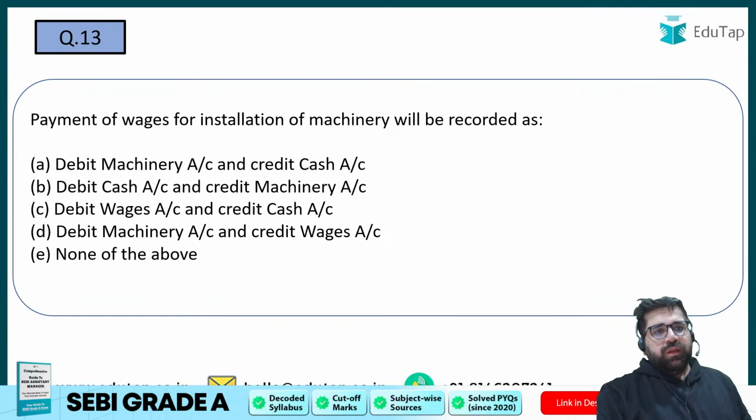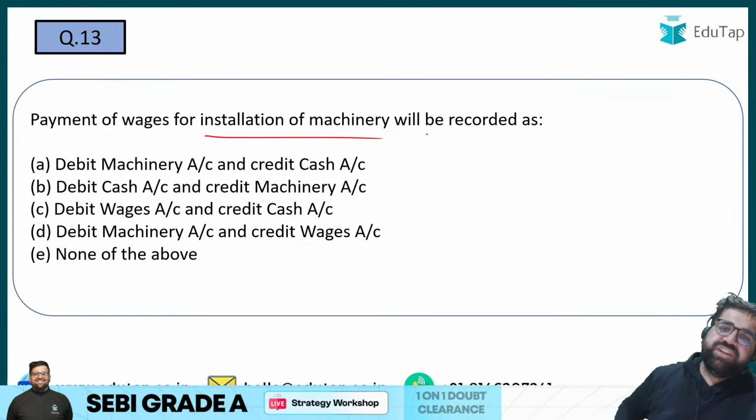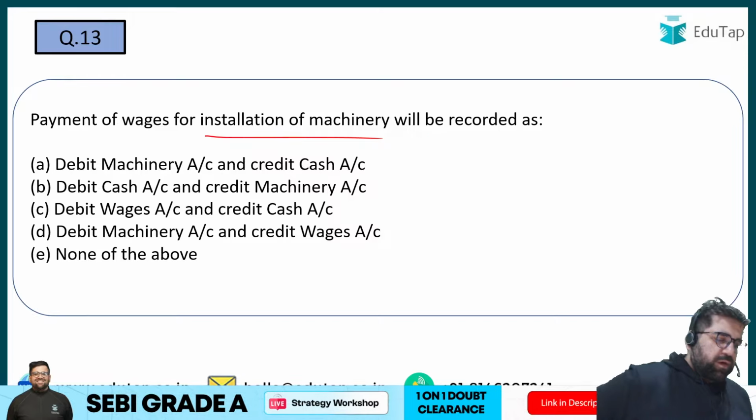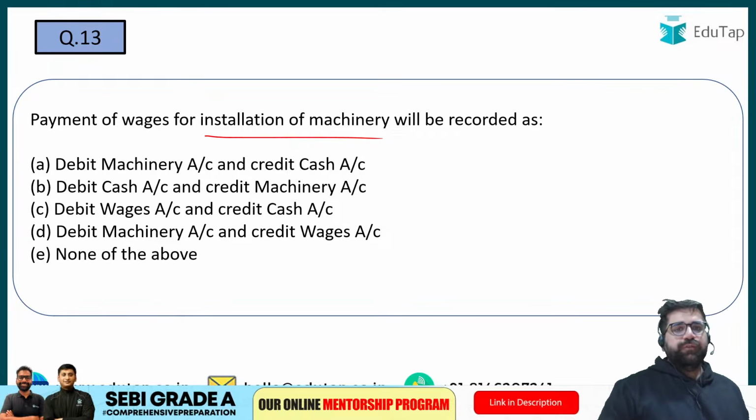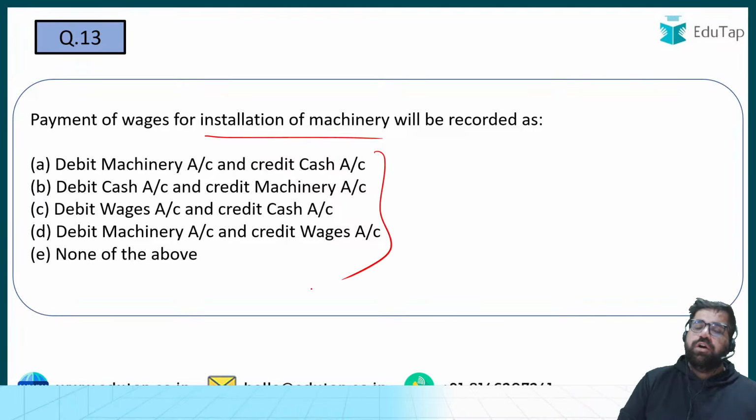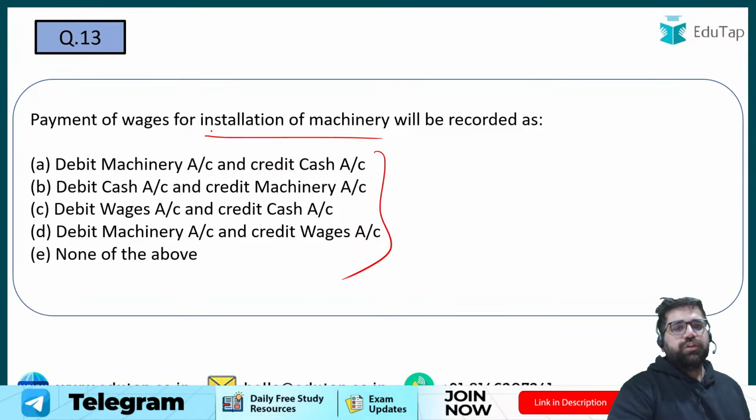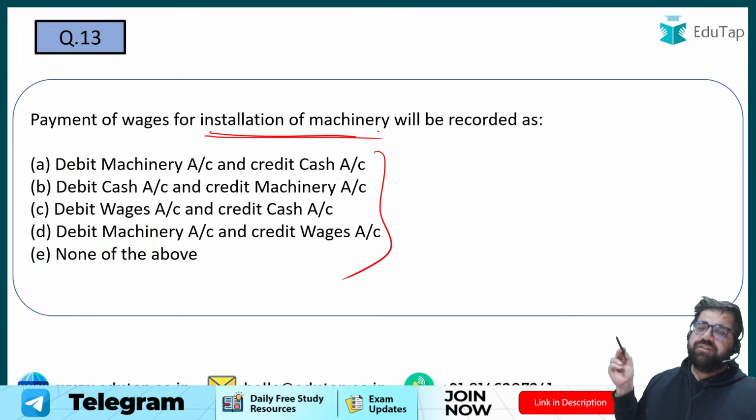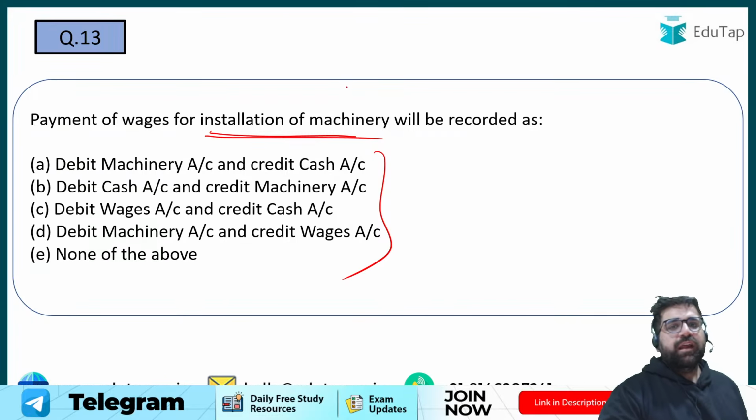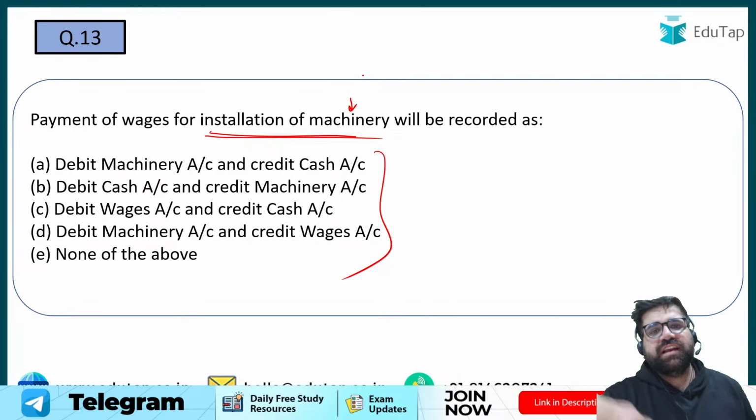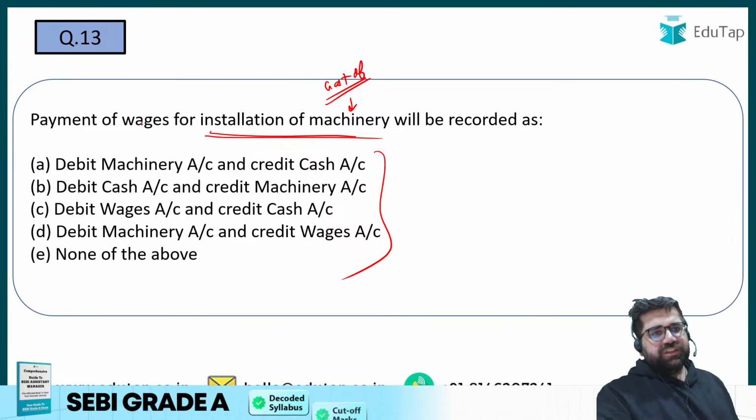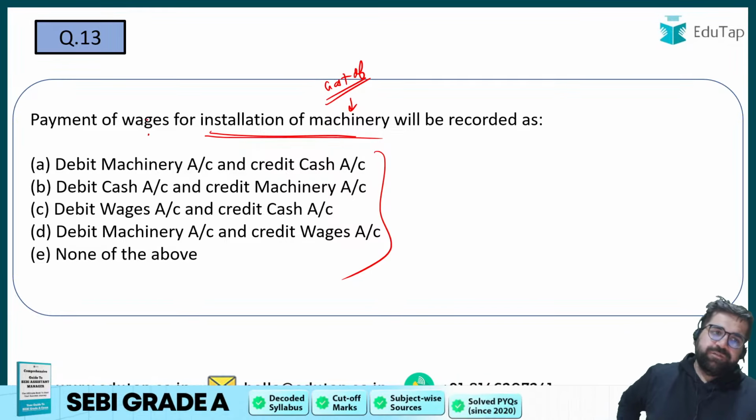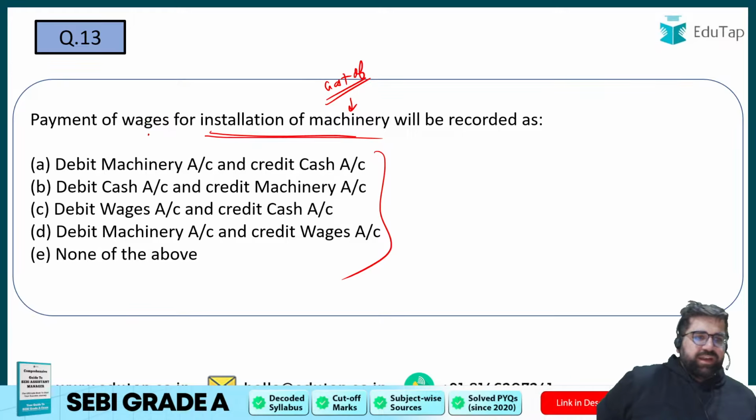Question number 13. Payment of wages for the installation of machinery will be recorded as what? If you are purchasing a machine and you are paying wages for the installation of machine, so it will be considered as what? First of all, you have to record the journal entry. But to record the journal entry, you should remember that any expenses which you have done on the installation will be considered as part of the cost of machinery as well, because of cost principle. Under the cost principle, the wages which you are paying will be part of machinery itself. So what will be your journal entry?